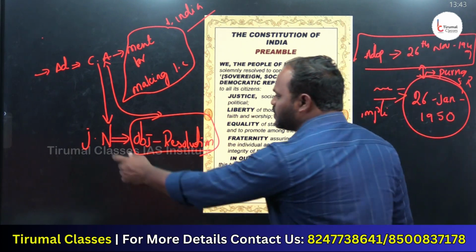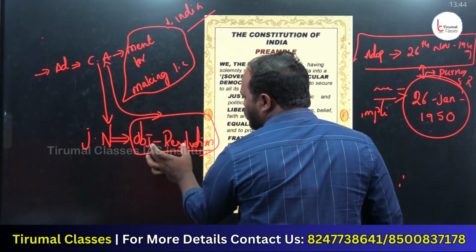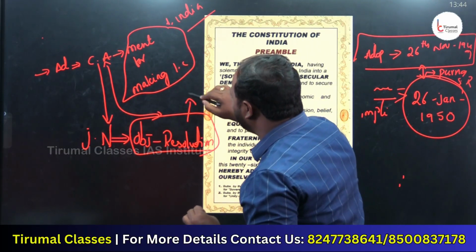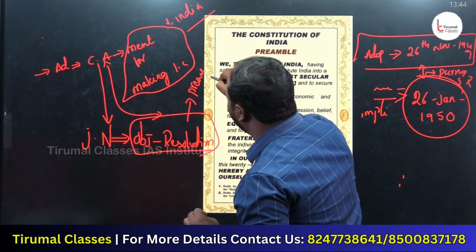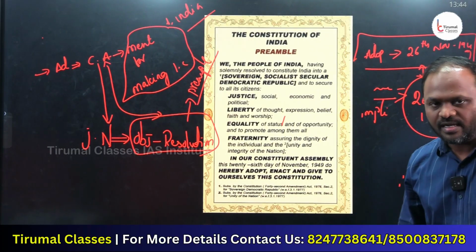Who introduced the objective resolution in the Constituent Assembly? It is Jawaharlal Nehru. In this objective resolution, they mentioned the preamble. Clear, everyone?